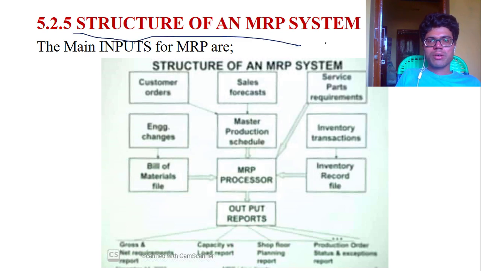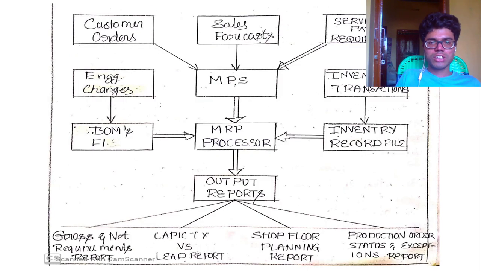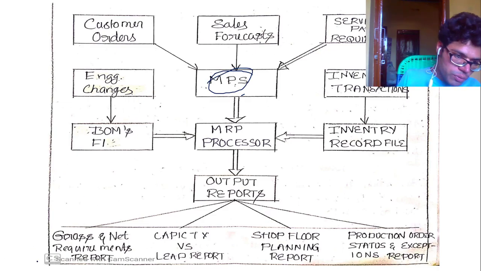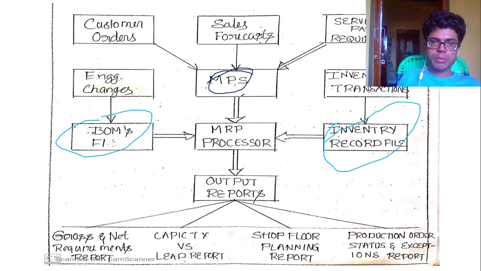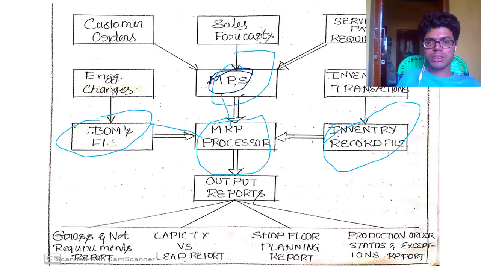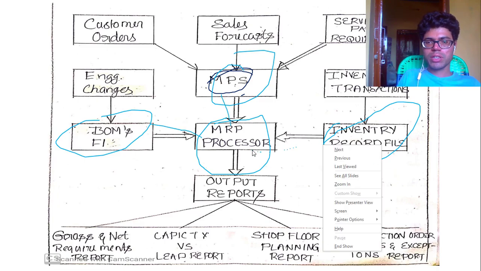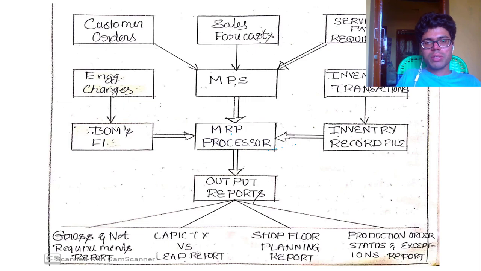Structuring of an MRP system. Customer order, then first the master production schedule. For the master production schedule, the main inputs are the bill of material and inventory record file. For the MRP process, these three are the main inputs: bill of materials, master production schedule, and inventory record files are the important ones.